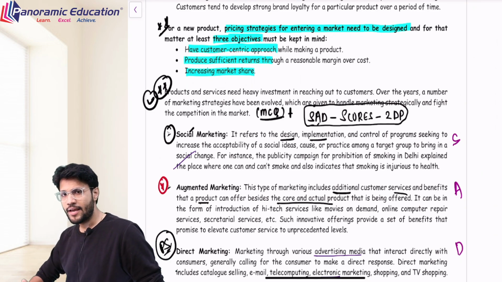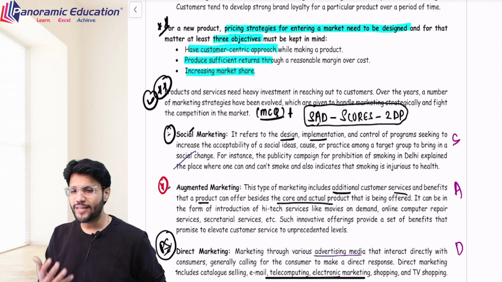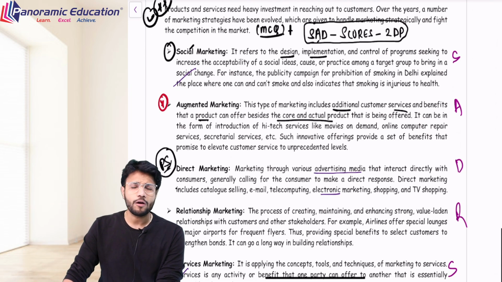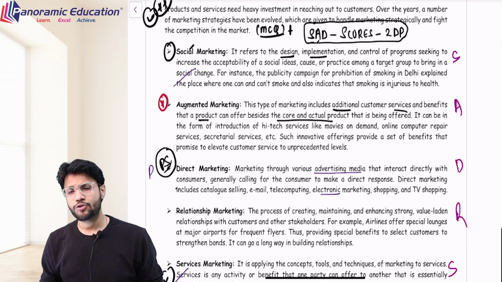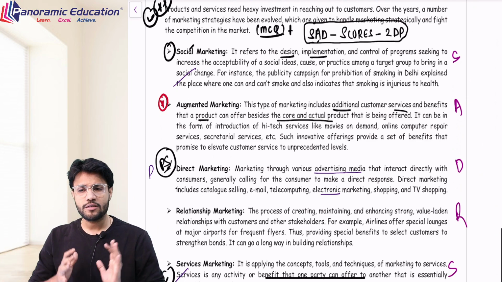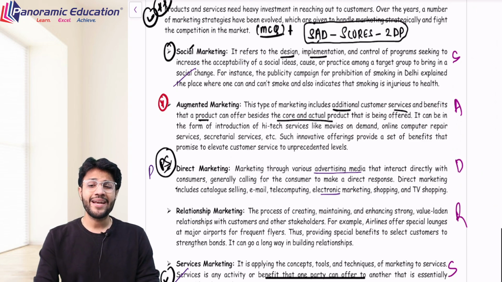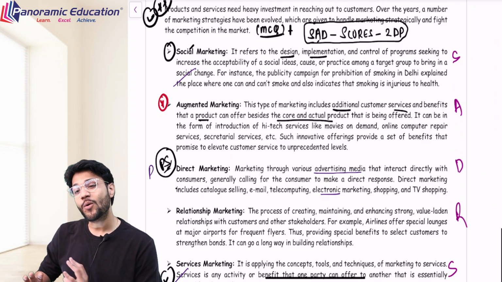You want that any social idea should be accepted among all, right? Any practice should be accepted among all. That is social marketing. So what is augmented marketing? Well, augmented marketing is delivering something extra. When I say augmented, you should always remember the word additional. What is augmented marketing? Along with the product, you are providing additional customer services and benefits to the customers beside the core and actual product.